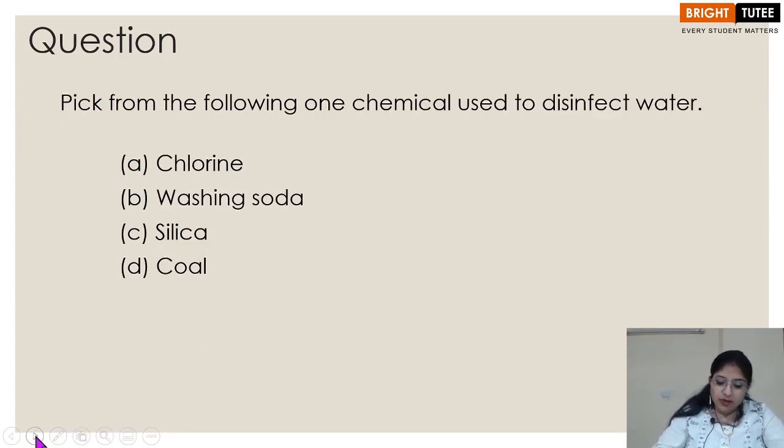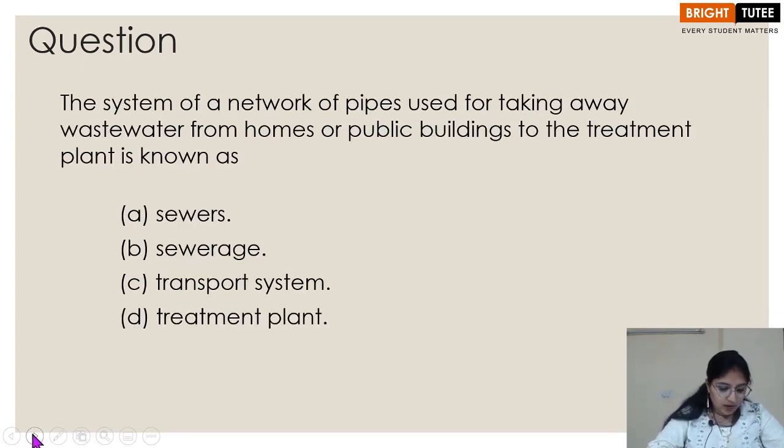Pick from the following one chemical used to disinfect water. We've already done this activity and we know that we used the chlorine tablet, which is a chemical that is used to disinfect water. The system of a network of pipes used for taking away wastewater from homes or public buildings to the treatment plant is known as sewerage.